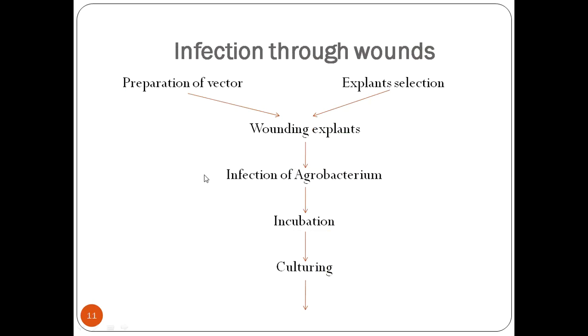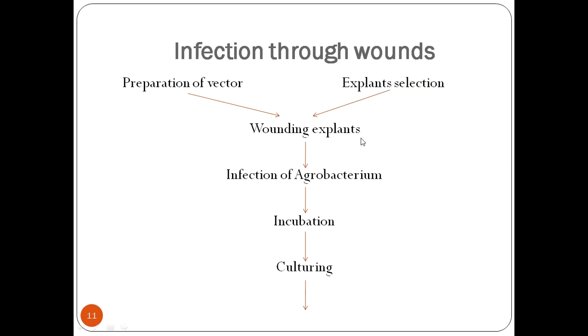So we should prepare a vector which has the tDNA virulence region, then vir genes, and from all the cassette we can produce a good vector. And also side by side we have to select an explant for the transformation.